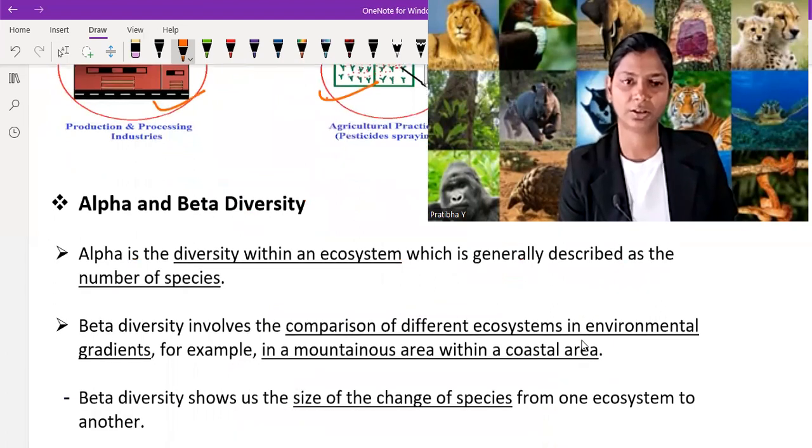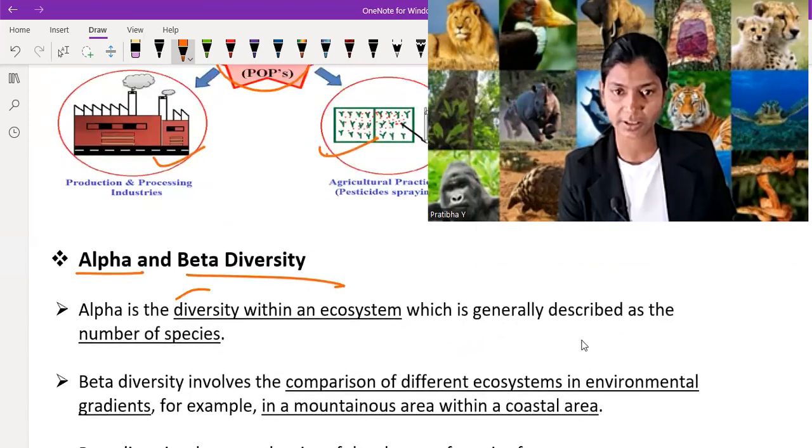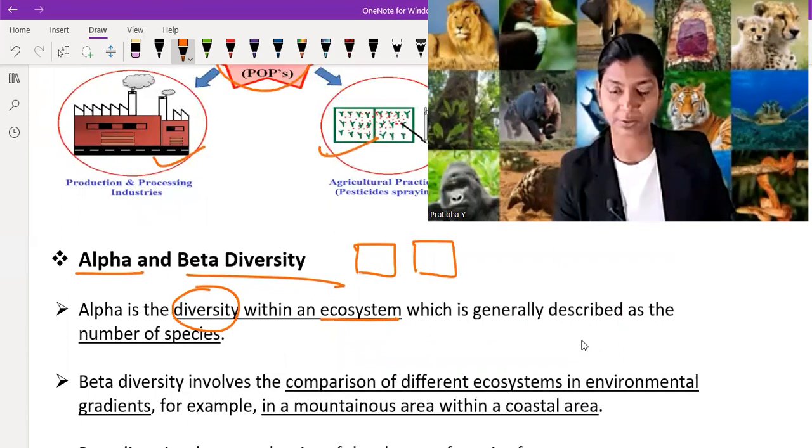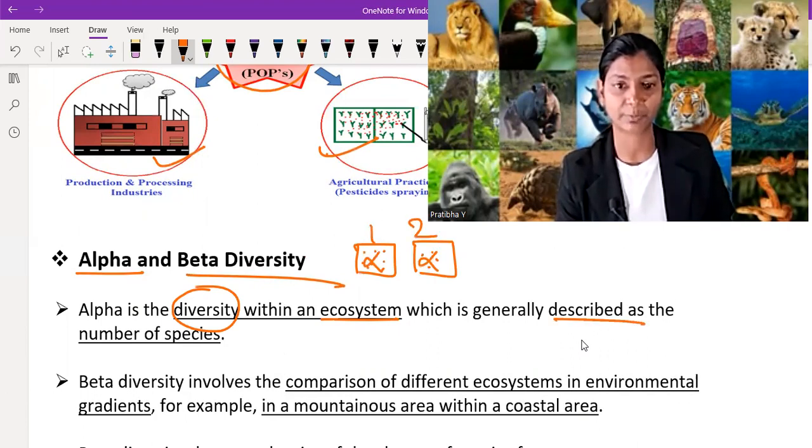And now let's move on to the next topic called alpha and beta diversity. See, alpha is the diversity within an ecosystem. If there are two ecosystems, within an ecosystem is called alpha diversity, which is generally described as the number of species. How many species are present in one ecosystem is called alpha diversity.